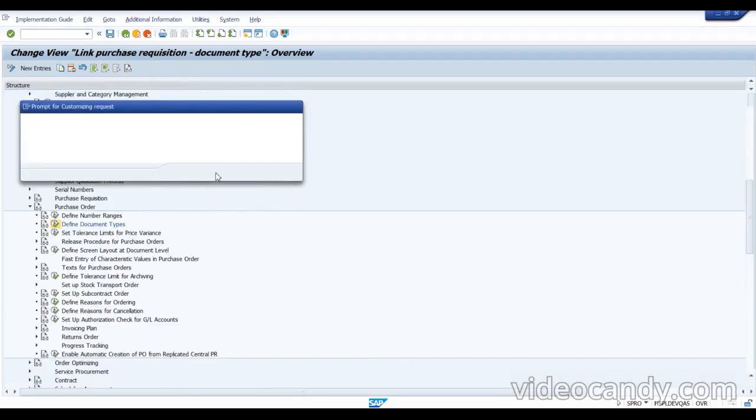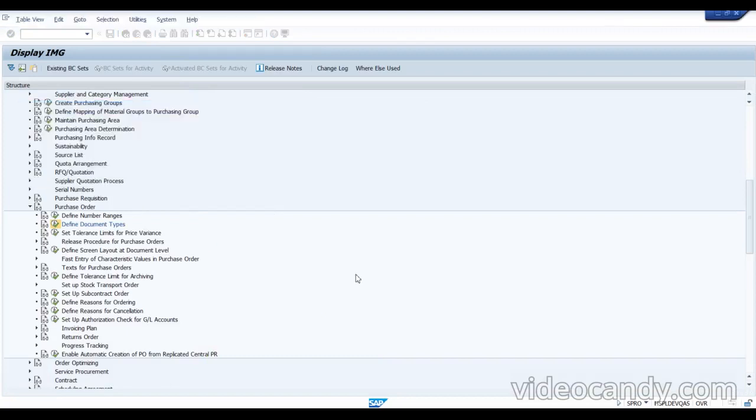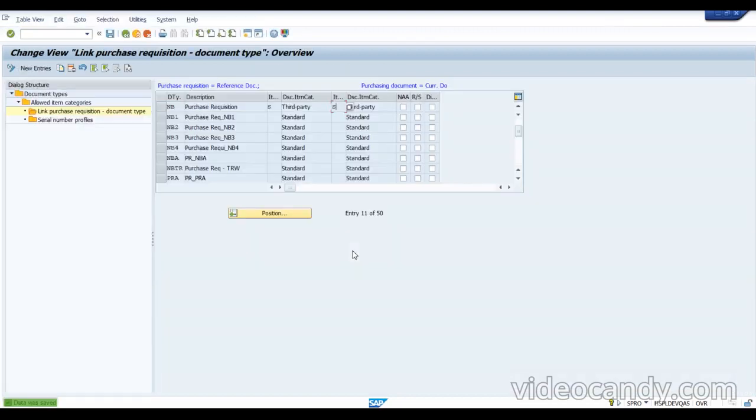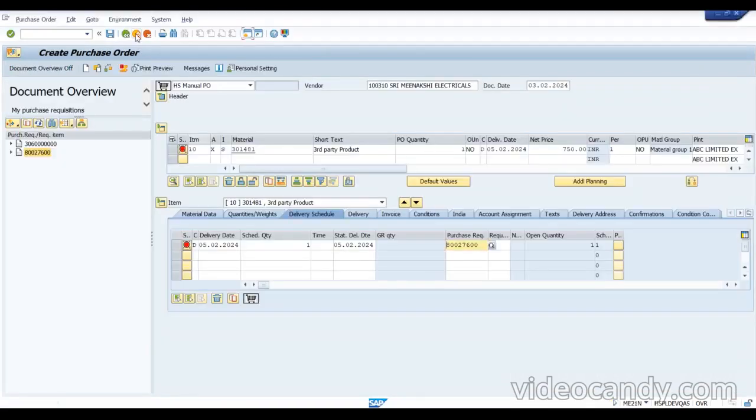This will normally be done by the people, don't worry about that, but still you should have this one. So now let's go for this order. It will not reflect, so we need to go back and come over here.